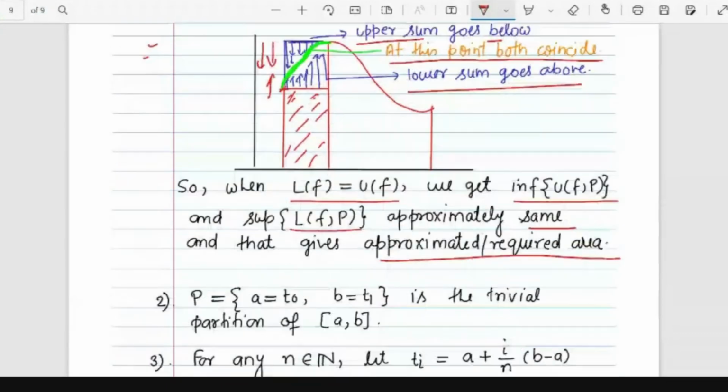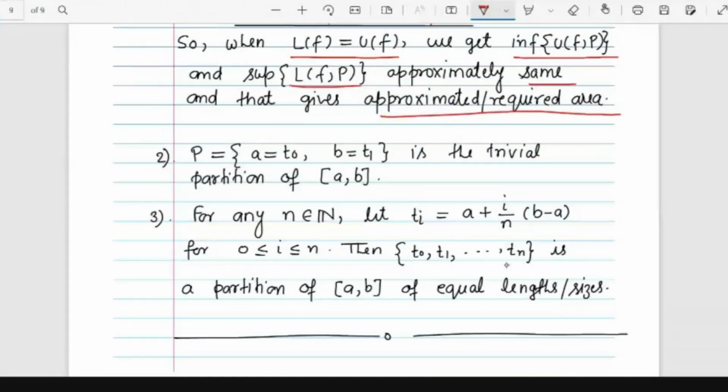Now, in order to grow this subject, we define something, because it is not very easy: there are infinitely many choices for defining the partition. So we stick to some particular partitions and see how to calculate the area. Here the partition P equal to {t0 = a, t1 = b} is called the trivial partition of [a,b].